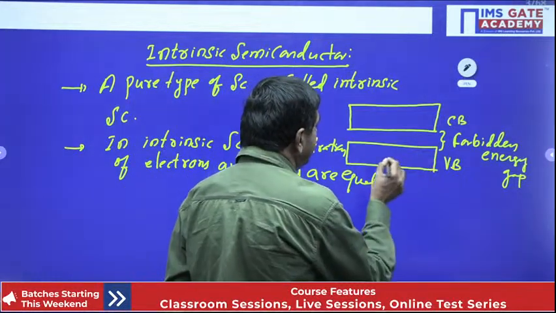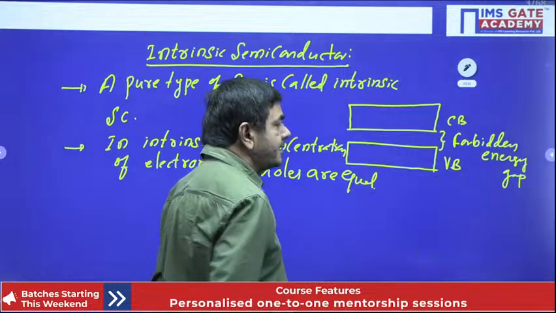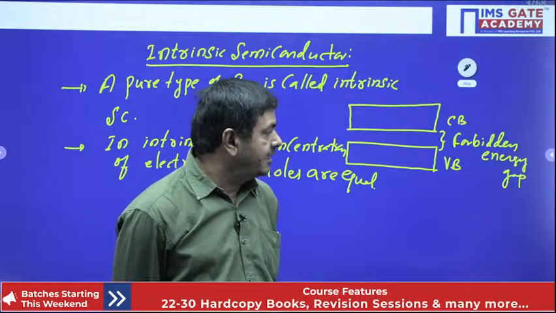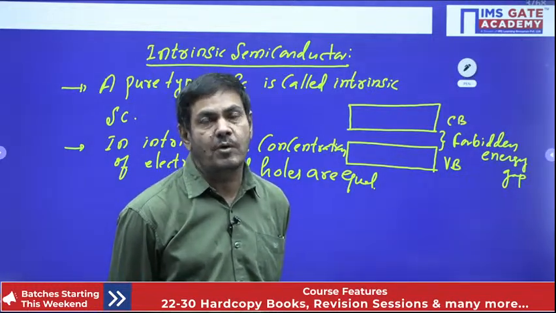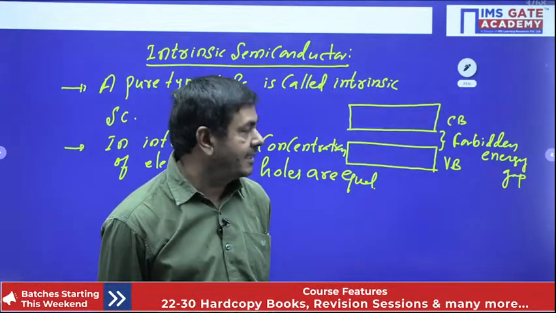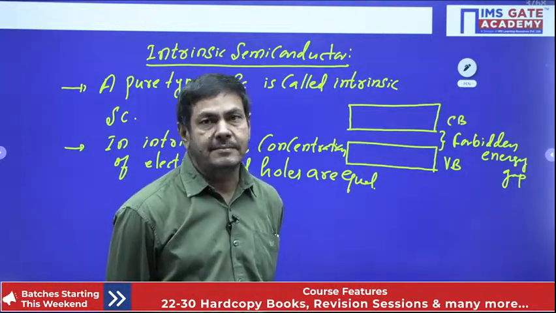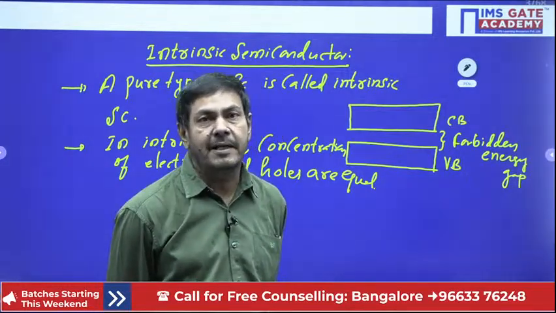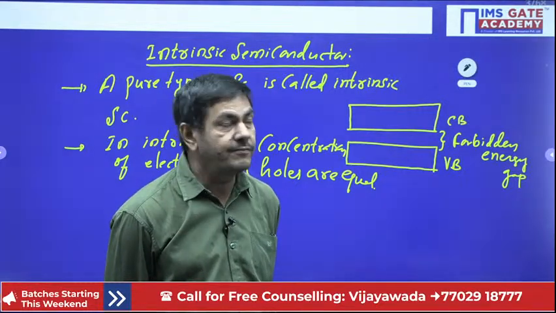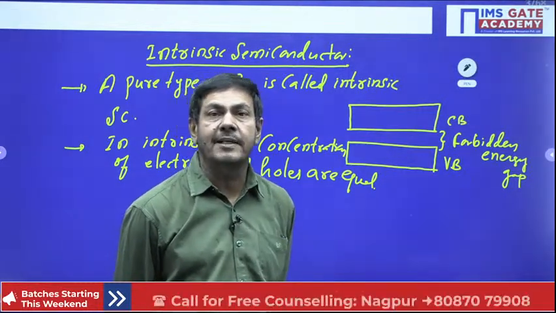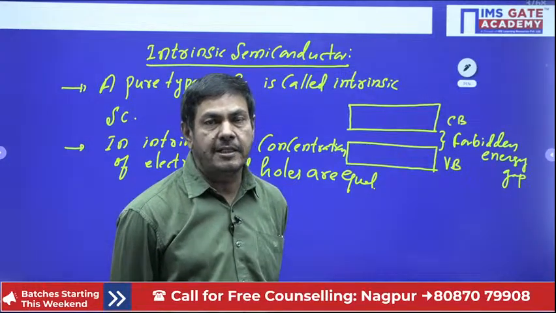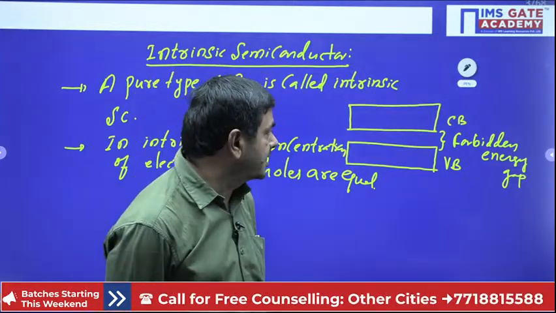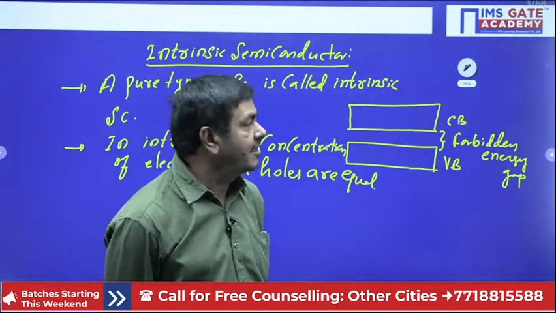Already the valence band will be filled with electrons only, no doubts. The electrons which are in the valence band are said to be bounded electrons. At 0 Kelvin, all the electrons are existing in the valence band only. They will not be free. We cannot find any electrons in the conduction band. How many electrons are existing in the conduction band at 0 Kelvin? You can say directly, 0 electrons.